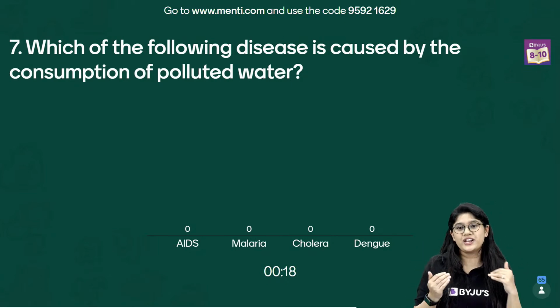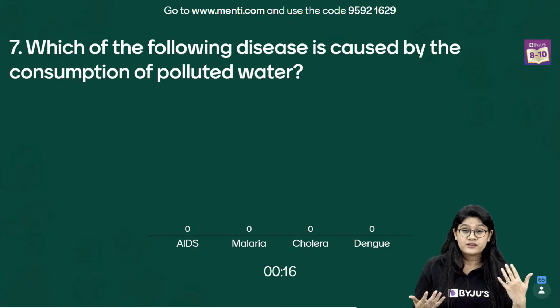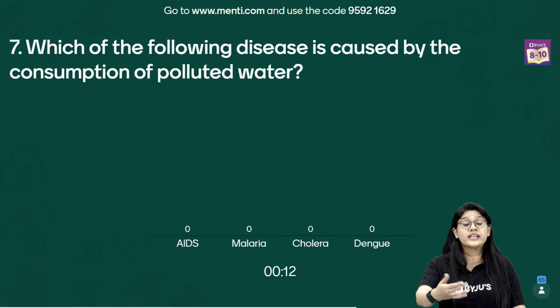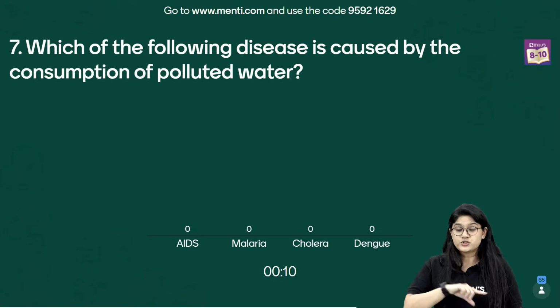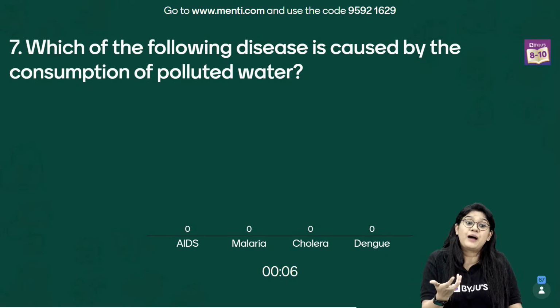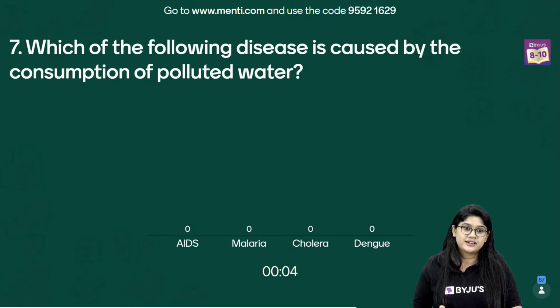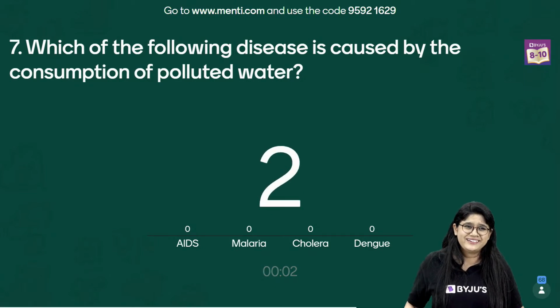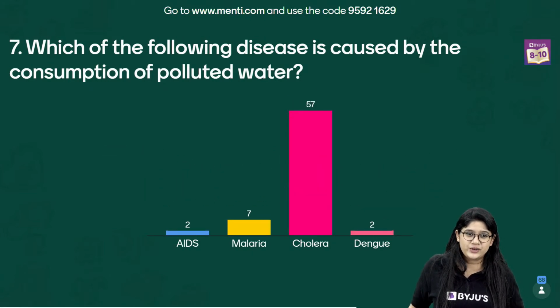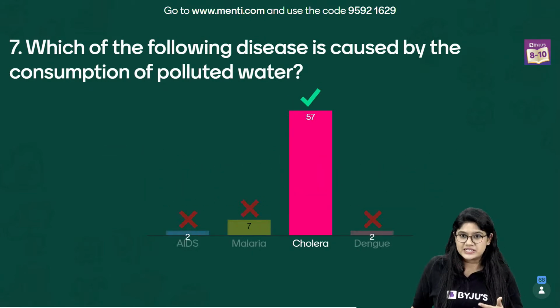We studied why we fall ill, right? And of course in this chapter also, in this class only, we have discussed it. Which of these diseases will be caused if we are drinking contaminated water? Vaishnavi, yes, why do we fall ill? Yes. Very good. Option number, see, cholera over here is the absolutely correct answer.